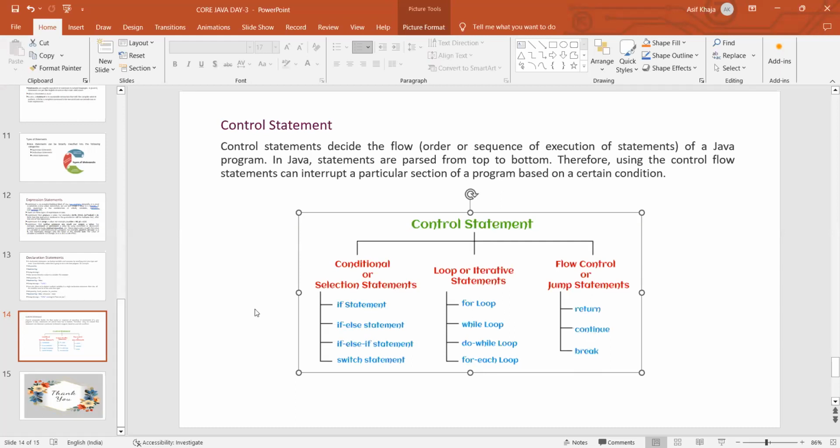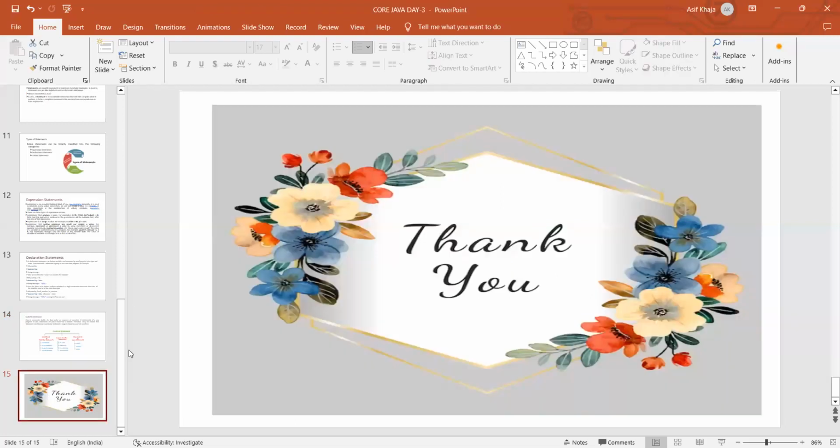Okay. Anyhow, the return I have shown you now. If you want, I will show you the code execution also for this, but no need so much. But for all this, tomorrow we'll have only programs: the if else, if, switch, for, while, do while, for each, continue, break, everything. Okay. This is completely about today's session.